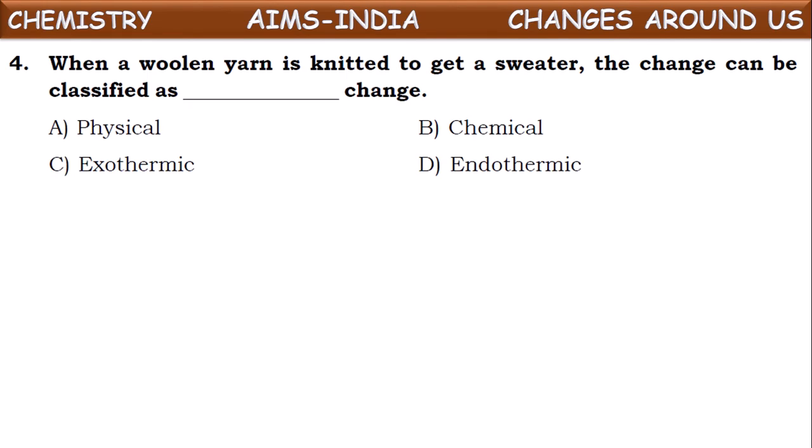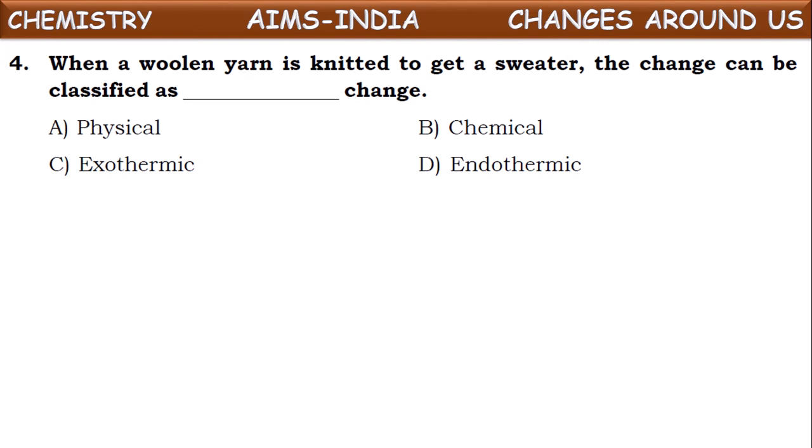When a woolen yarn is knitted to get a sweater, the change can be classified as dash change. So what is the work done here? A woolen yarn is knitted into a garment, a sweater. So what happened there? Its shape is changed.